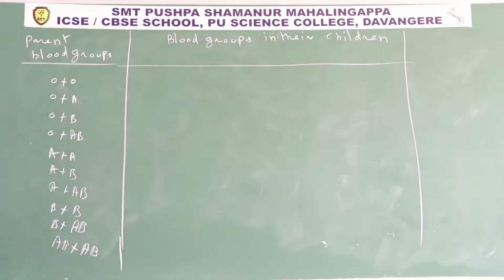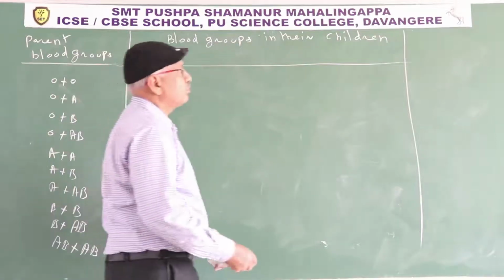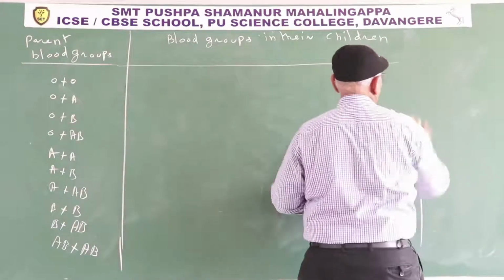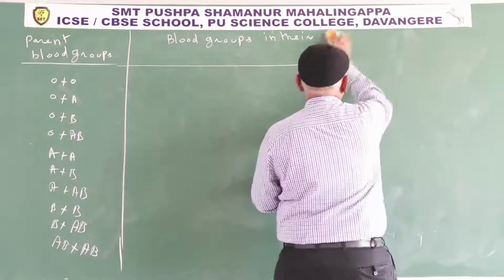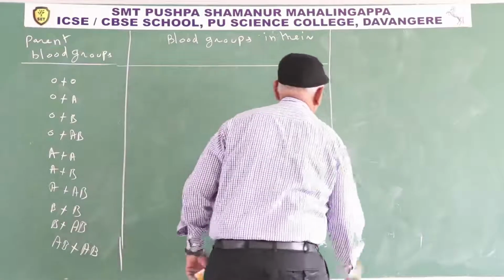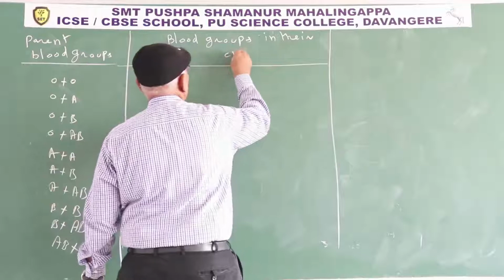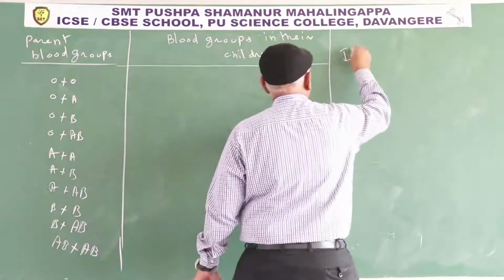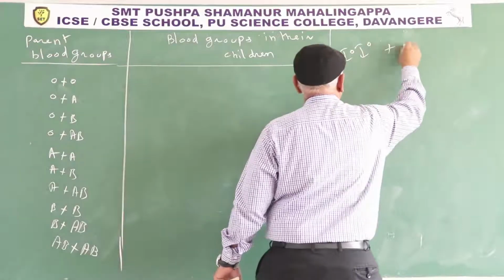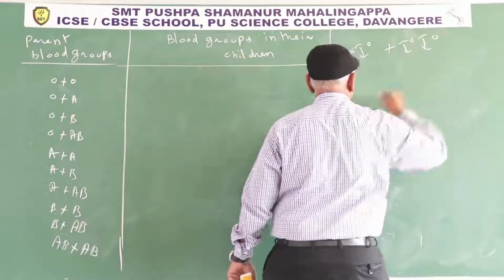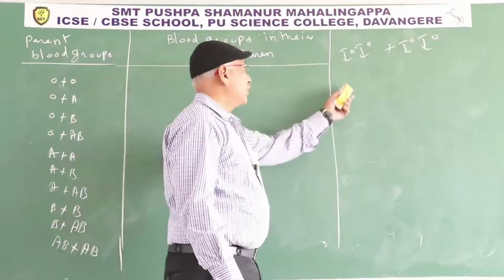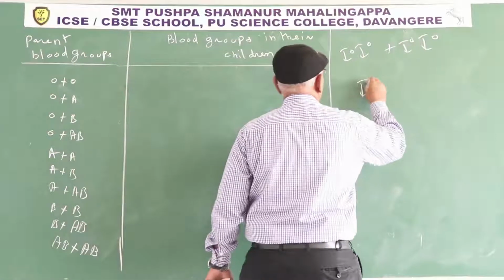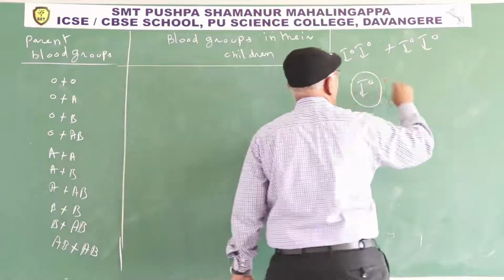If both the parents are O, for example, one parent O, another parent also O. The gametes formed from a parent contain only one type, IO.